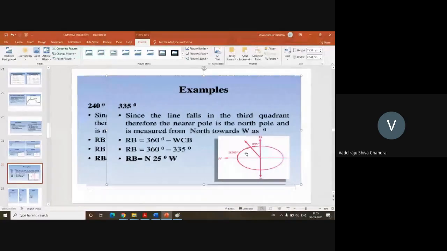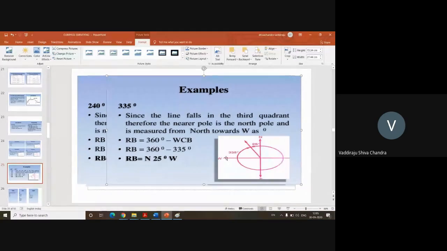But when it comes to quadrantal bearing, what do we need to do? We need to measure it from north. So what is the angle of this line OA in this fourth quadrant from north? 360 minus 335 will give you 25 degrees. So we'll represent it as north 25 degrees west.